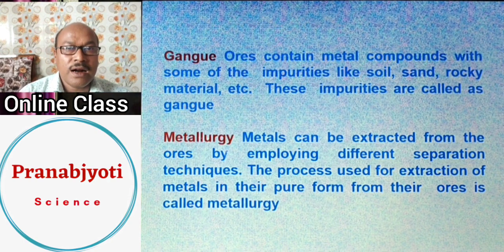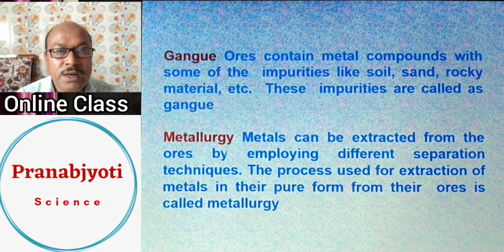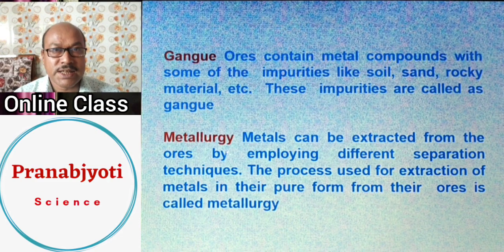Gangues are those impurities which are present in an ore and which are to be removed at the time of the metallurgical process. Now the question is, what is metallurgy? Metallurgy involves all those chemical processes by which metals can be extracted from their ores in a scientific way.